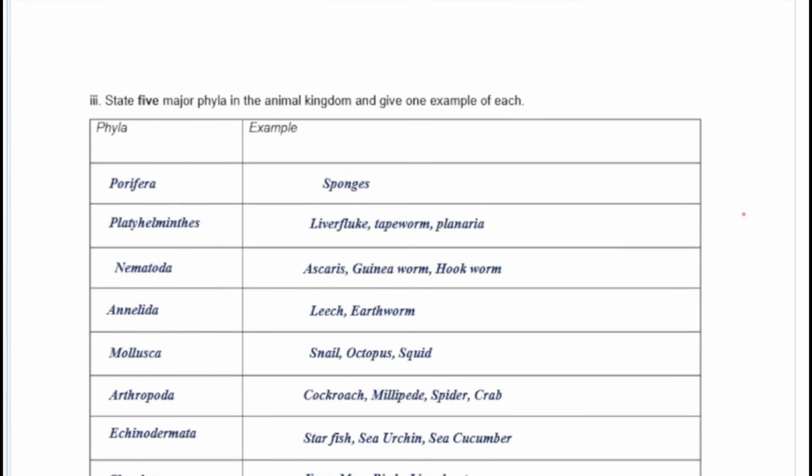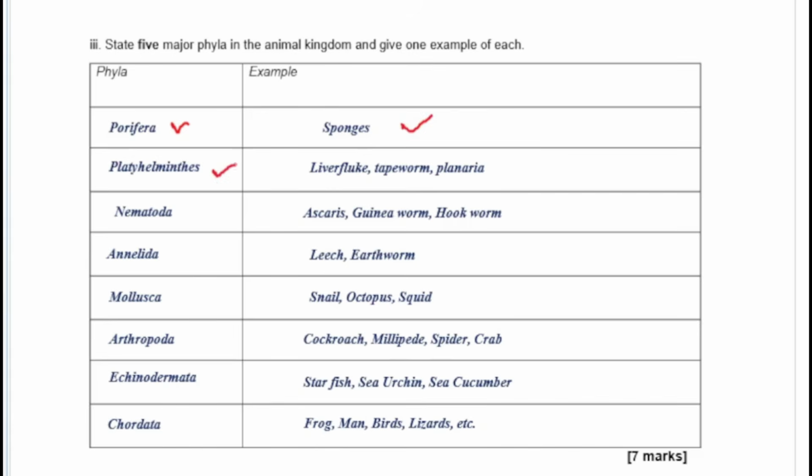Looking at this now, you have the phyla. So we have the porifera, or the coelenterata, that's the first one here. An example there is the sponges. You have the platyhelminths. The examples in the platyhelminths are your tapeworm, your planaria, or your liver fluke. And the next ones are the nematoda, annelida, mollusca, arthropoda, echinodermata, and your chordata. You want to write this down. This has come very recently in your exam, so please take note of this. Know these worms, know the examples, and then get a few of them.